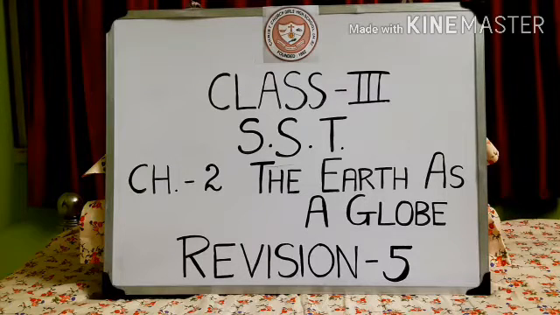To the right is the east, and to the left side is west. So there are 4 directions that we have learnt, that is north, south, east and west. So these are the things that we had discussed in the chapters that we were discussing earlier, isn't it? We had discussed this chapter long back, isn't it?